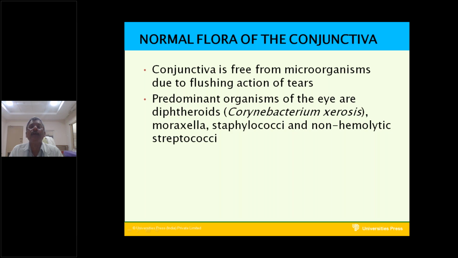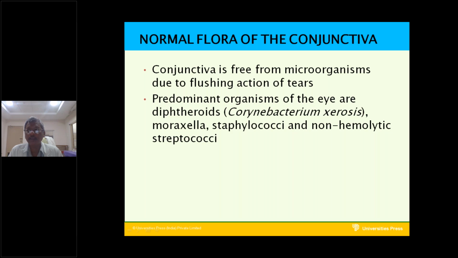Coming to the conjunctival normal flora, what are they? The conjunctiva of the human eye is largely free from microorganisms due to the constant flushing action of the tears.